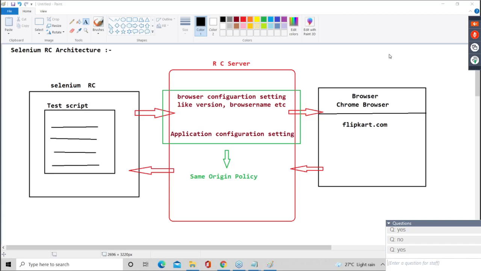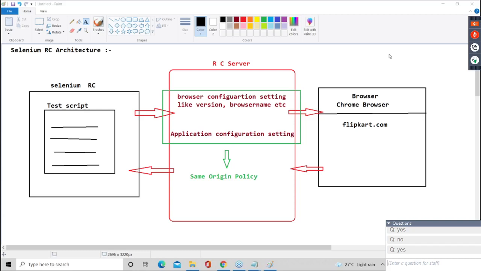Okay. And guys, the third thing is, through this, we cannot automate desktop applications. Just like, whenever we are browsing in a web application, there are some scenarios where we need desktop interaction. Yes or no?